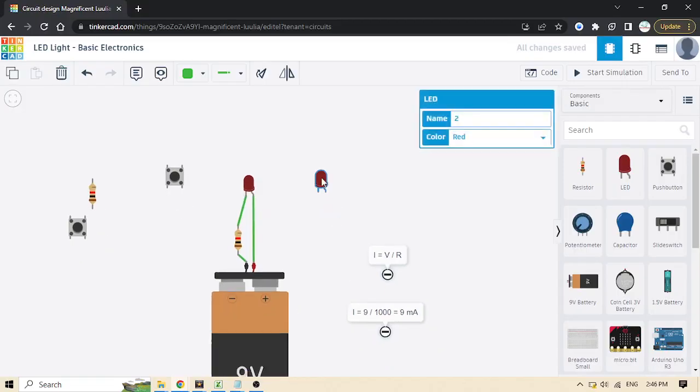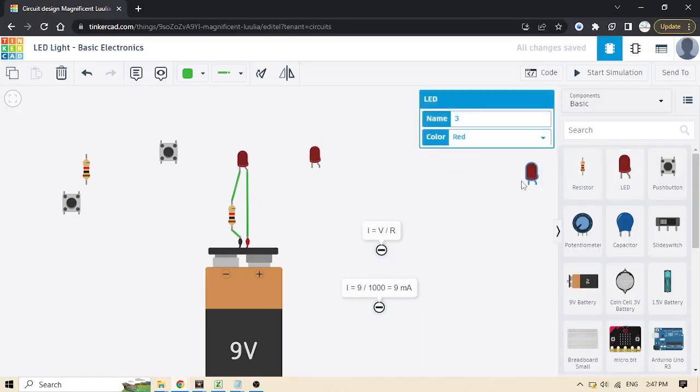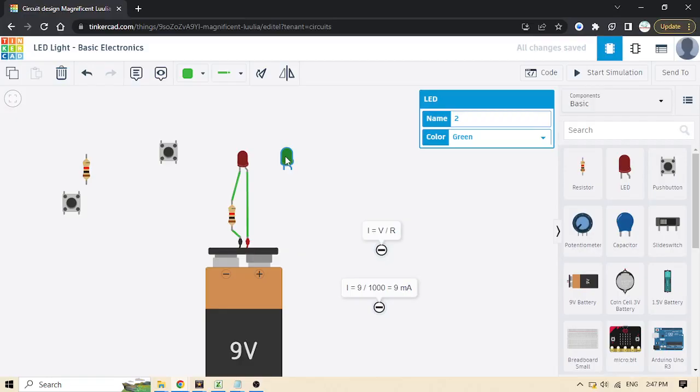Here in Tinkercad, you just grab that LED and put it right here. But of course, in real life, you need to buy some LEDs. You buy those LEDs by their color and their illumination and intensity and all their specifications and their current. But here you can change that color in Tinkercad just by clicking on them. And that's some advantage of the simulation. You just need to click it and start it like this.